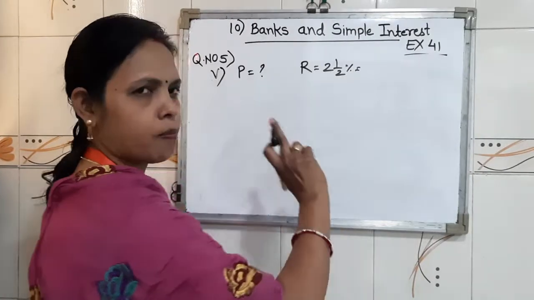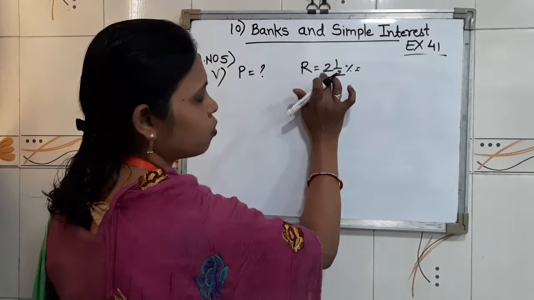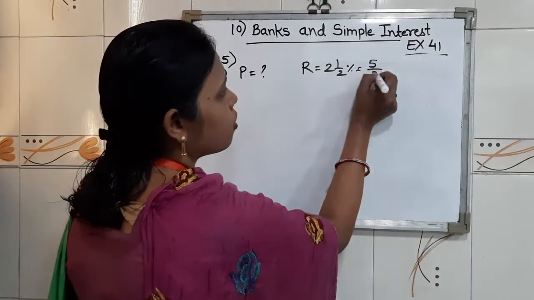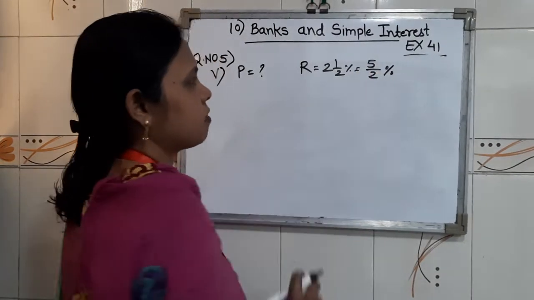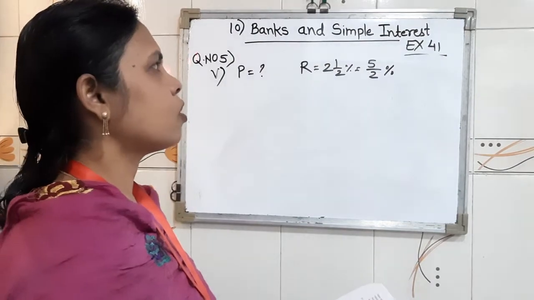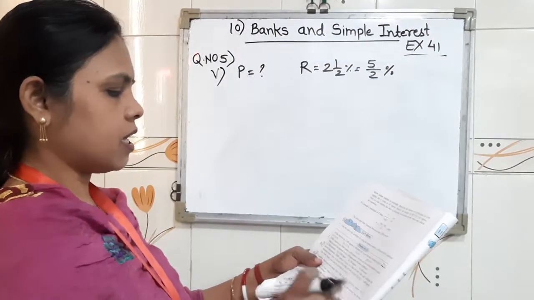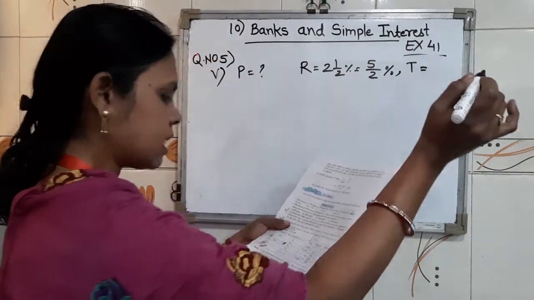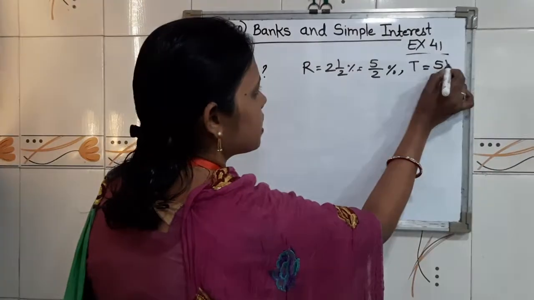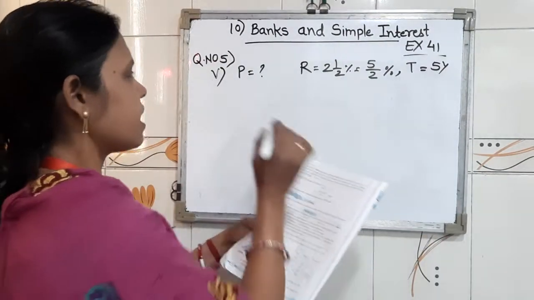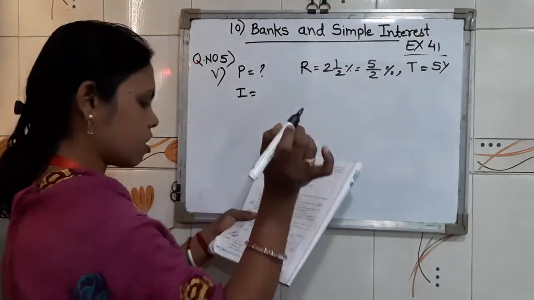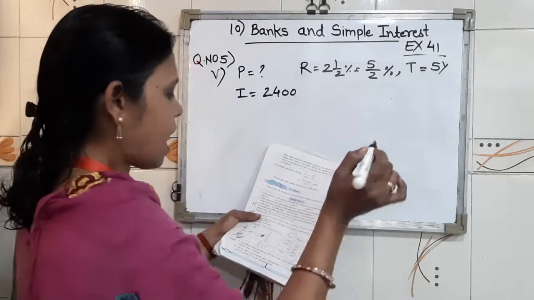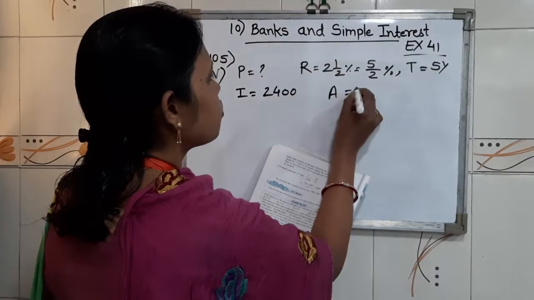For making it, 2 into 2, 4, 4 plus 1, 5. So rate of interest equal to 5 upon 2%. Time T is given, 5 years. After that, I is given, 2,400, and amount also you are going to find out.